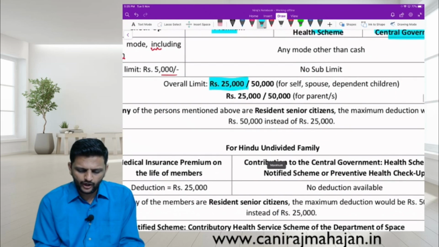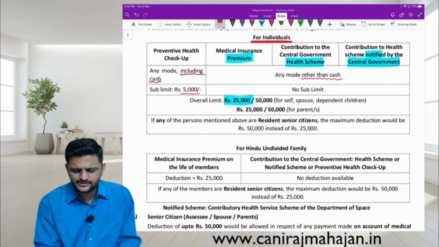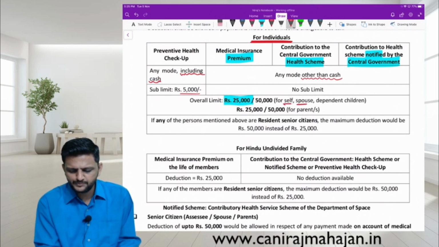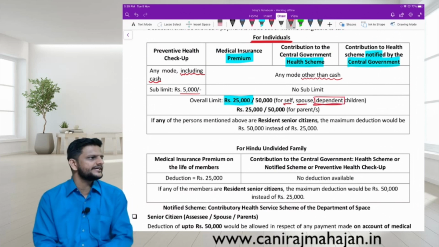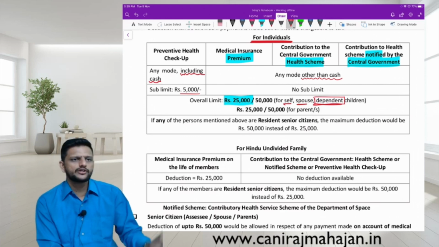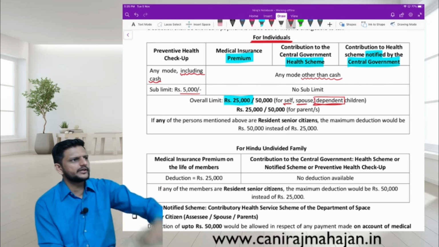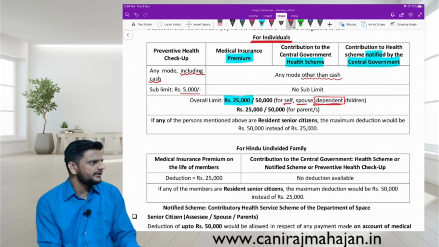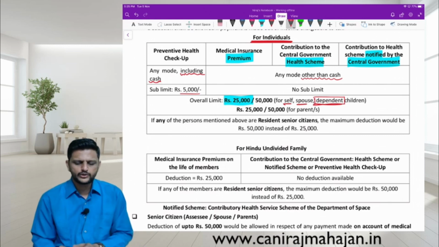For self, that means if the insurance covers self or spouse. What is the difference between the first figures, life insurance, and this 80D? Life insurance for independent children is also allowed. For medical, they have to be dependent. If the children are independent, then 80D is not allowed. If the spouse is dependent or independent does not matter. All these little questions will be asked.